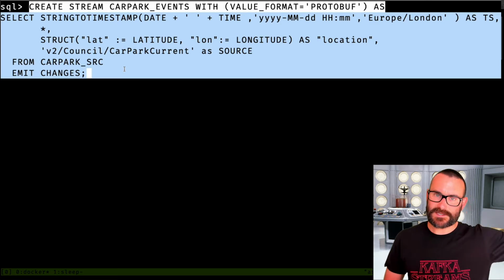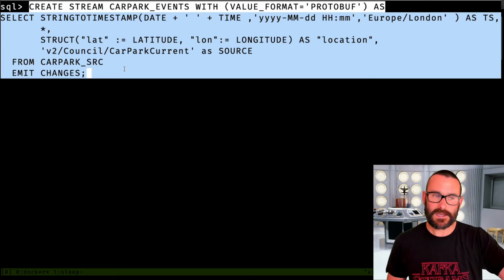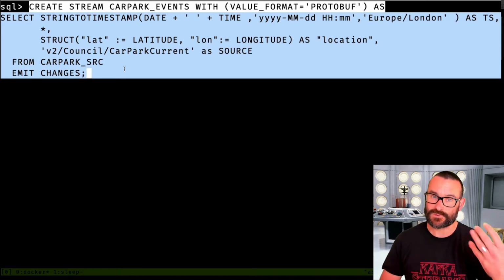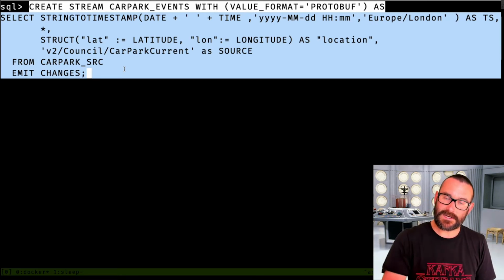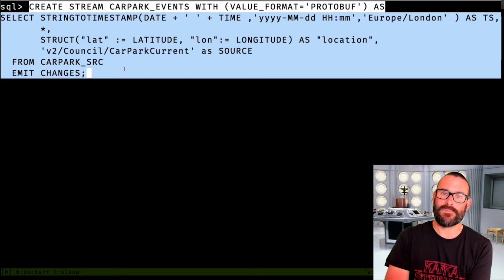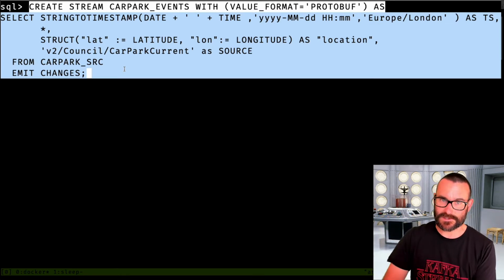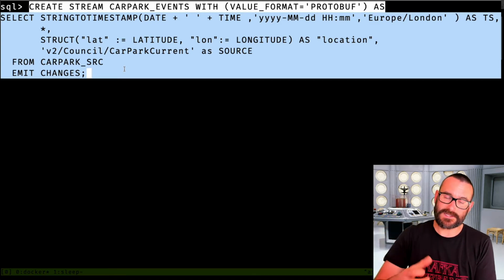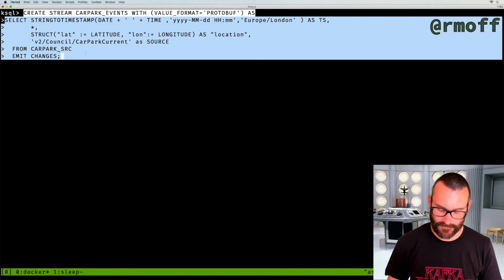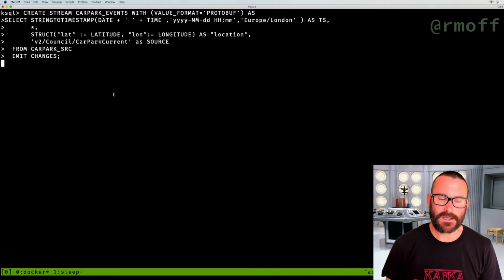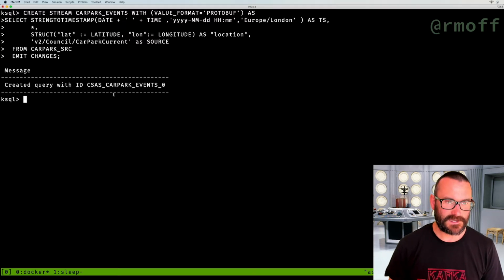So as every new message arrives on that source topic, it's going to get processed by this select statement, which runs continually. We're going to take the timestamp and turn it into a proper timestamp format. We're going to take the latitude and longitude and build them into a struct. We're going to serialize all of that into protobuf and write it into a new Kafka topic. So we set that running and it'll say, okay, I've created a new stream, I've set the query running.